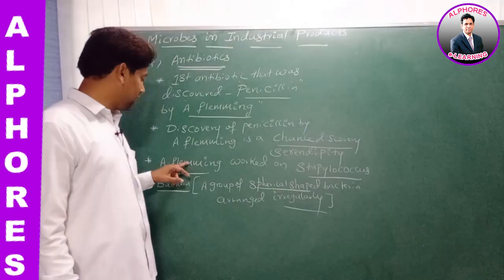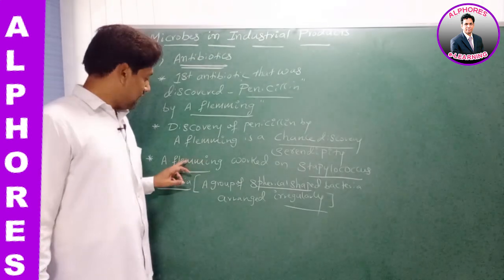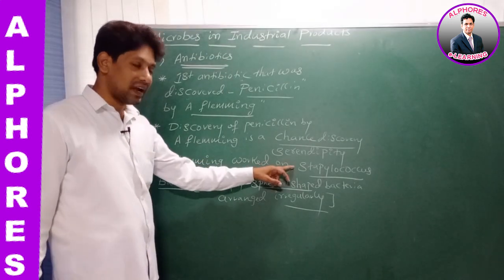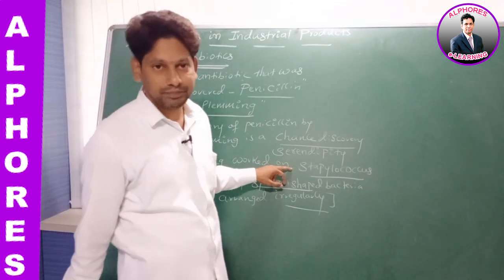Now listen to the work of Alexander Fleming. He worked on which bacteria? Staphylococcus bacteria.